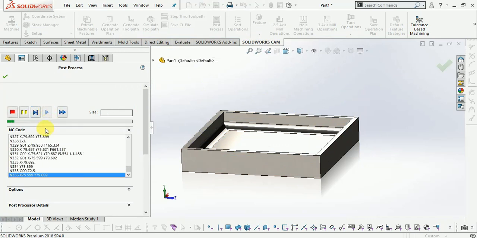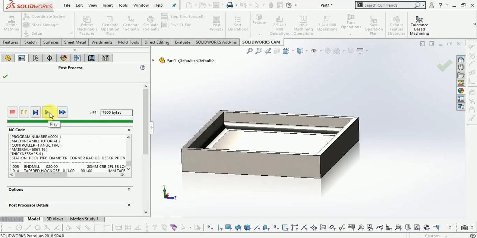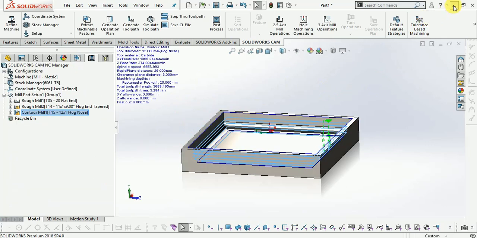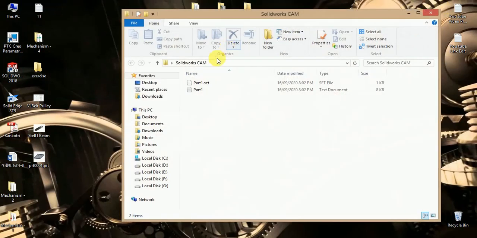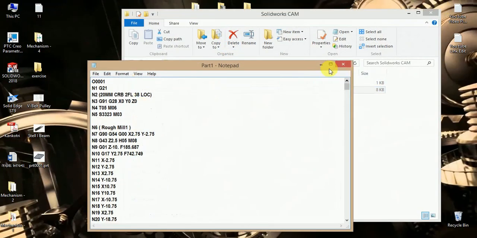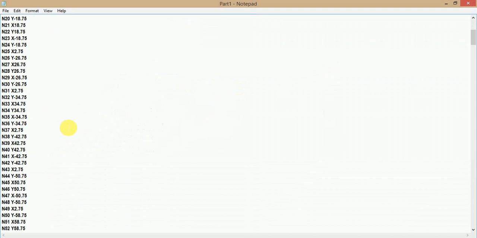Now your program post is done. Now you can see here from programming file.